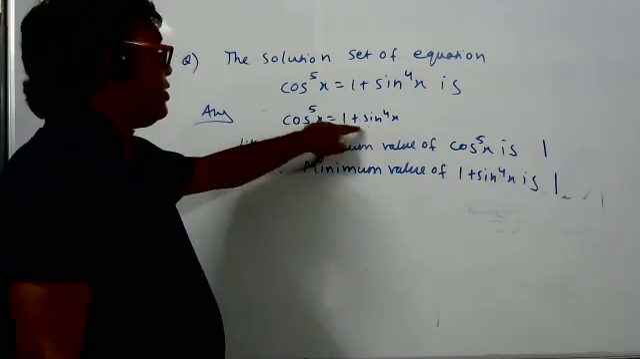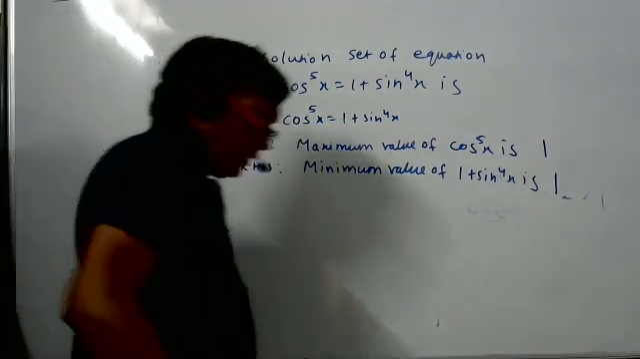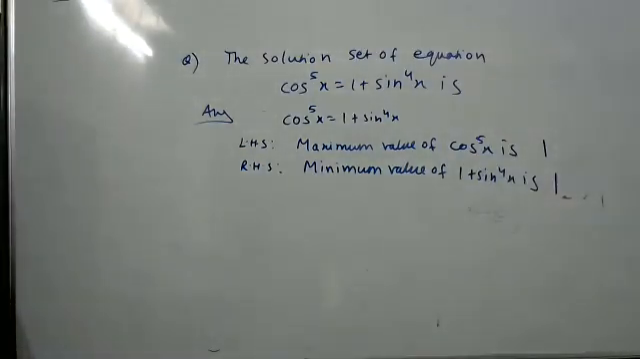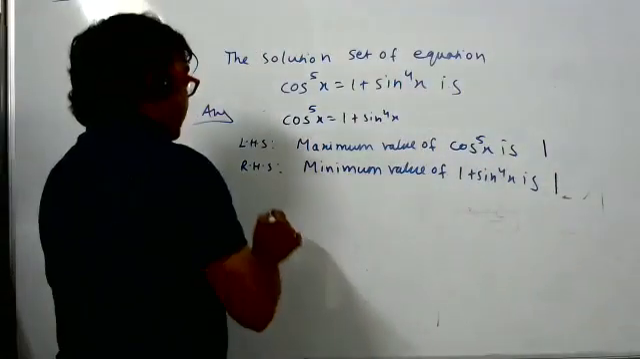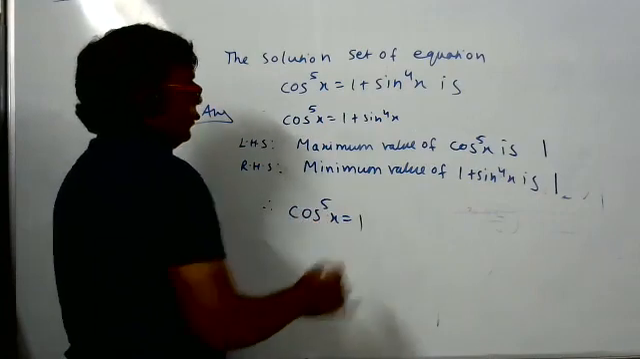Now both are equal means what? There is no other option. Only one option: cos to the power 5x is equal to 1.